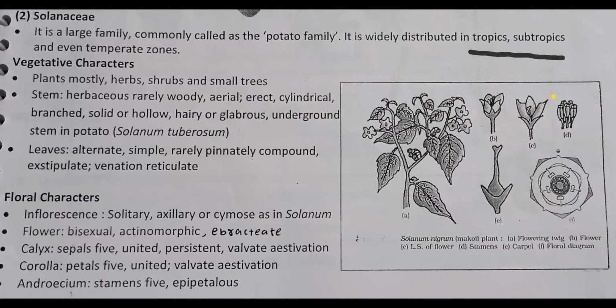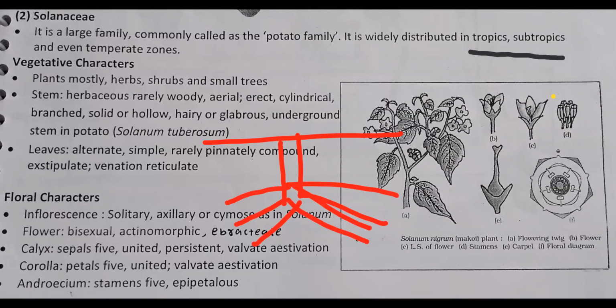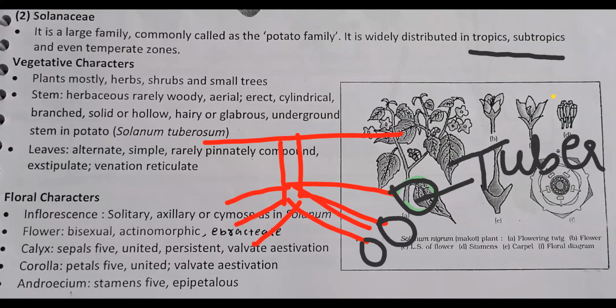Underground stem, in the case of one example, potato. You know, potatoes are harvested from the soil. It's the underground part of the stem. Scientific name, Solanum tuberosum. The underground stem shows branches, and the tip region of the branches stores food and becomes swollen, and that modified structure we call a tuber, and in general we call this the potato.